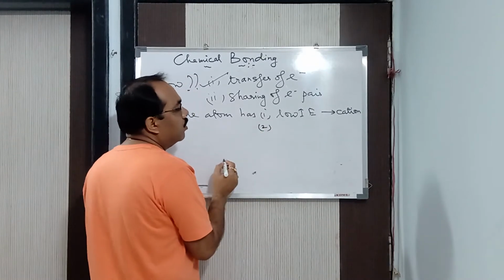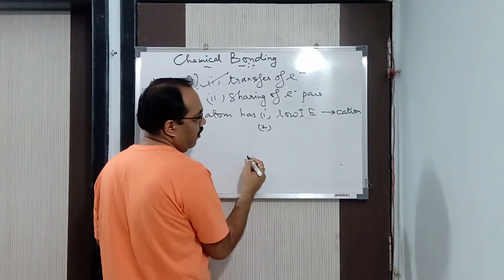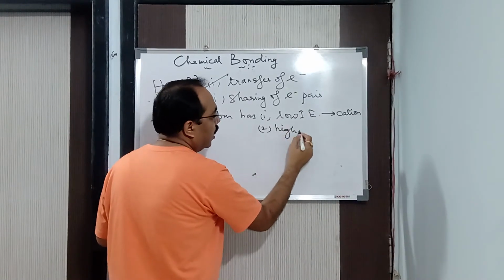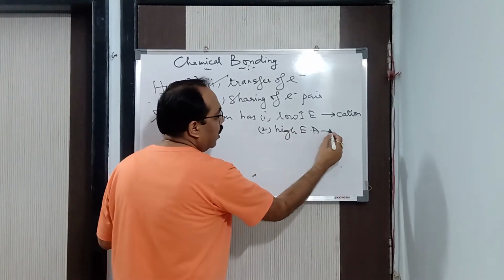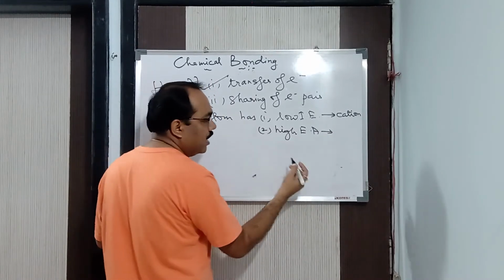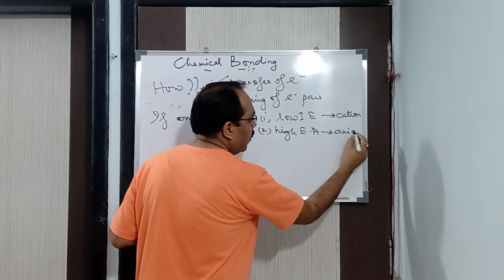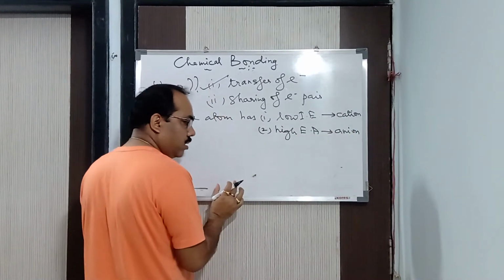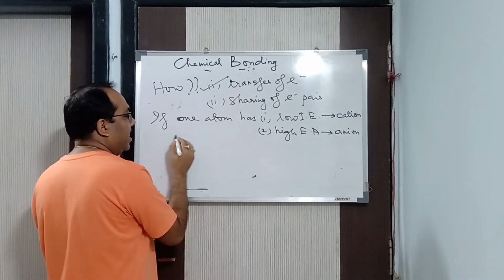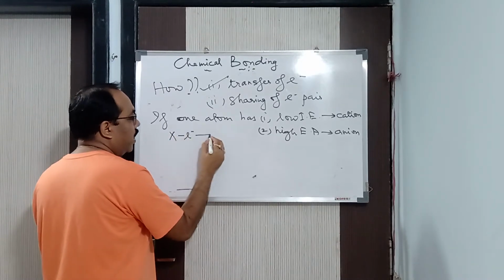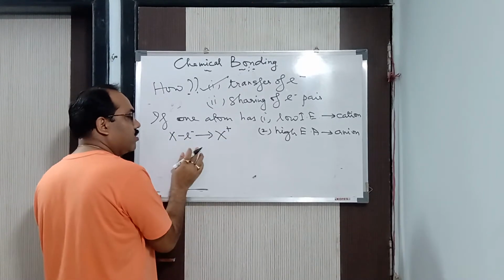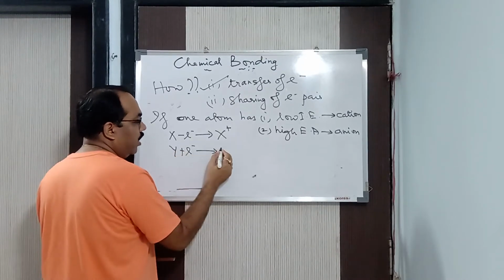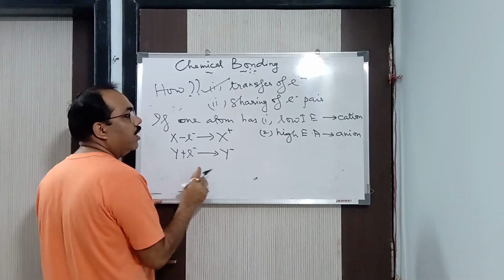Second, the other atom should have high electron affinity. If the other atom has high electron affinity, it is going to form an anion. So a cation is formed, and an anion is formed. If an atom has low ionization energy, it will readily form a cation. If an atom has high electron affinity, it will readily gain an electron to form an anion.